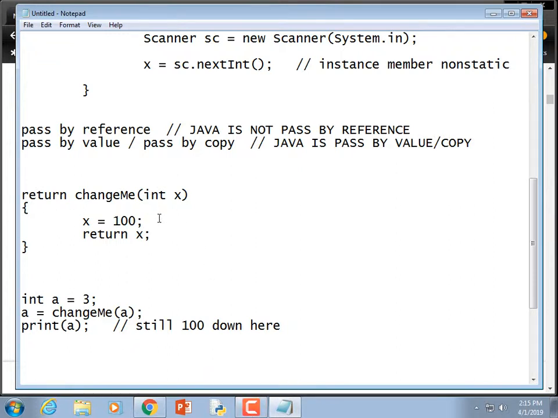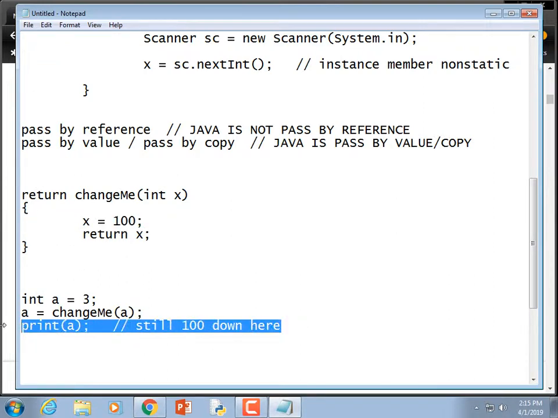It affects it for him. If we printed it out inside him, it would print out 100. But if we print it outside of it down here, it's not good. Exactly.